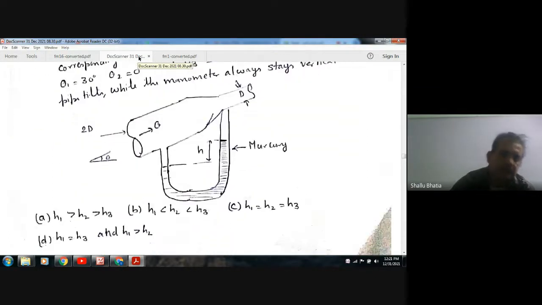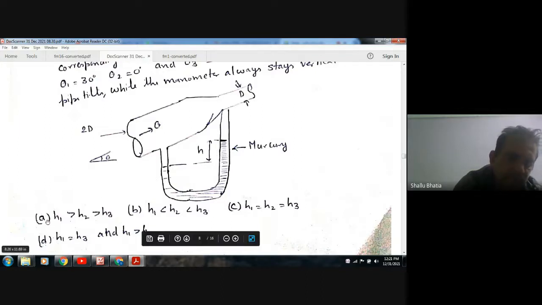Okay. So this is the figure given, with the pipe tilting at three different angles theta. Here the diameter is 2D, Q is the volume flow rate, and D is this diameter. This is the mercury reading H. For theta 1, theta 2, theta 3, this dimension is H1, H2, H3.